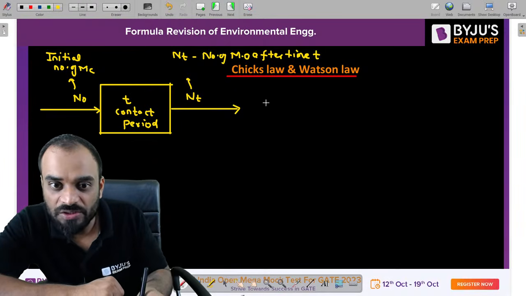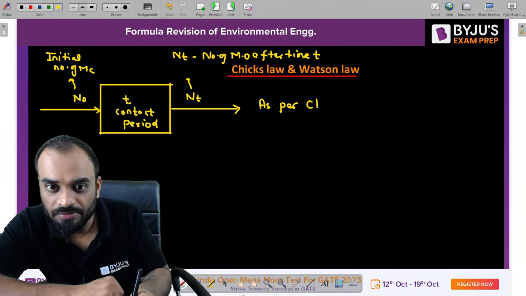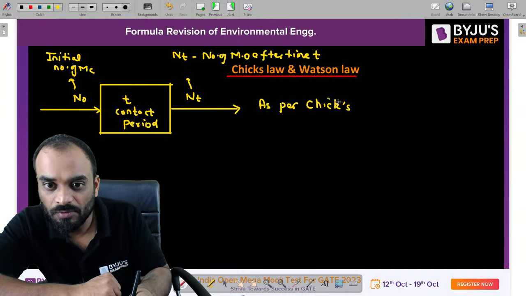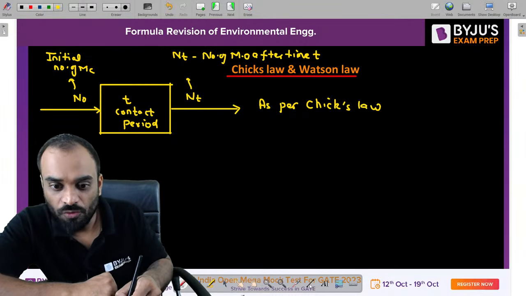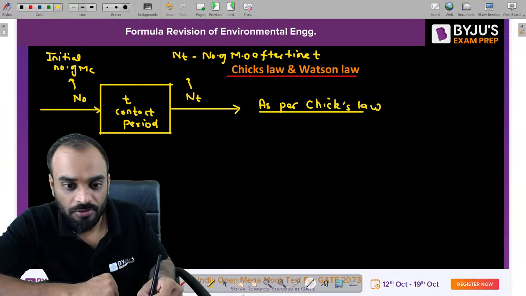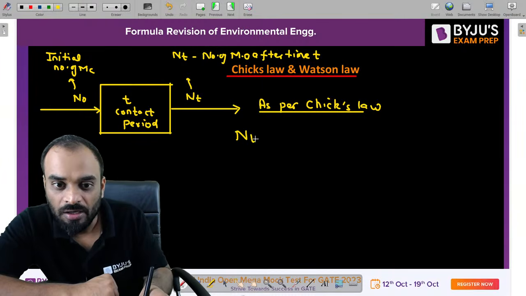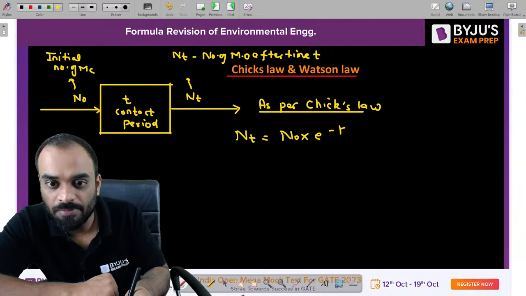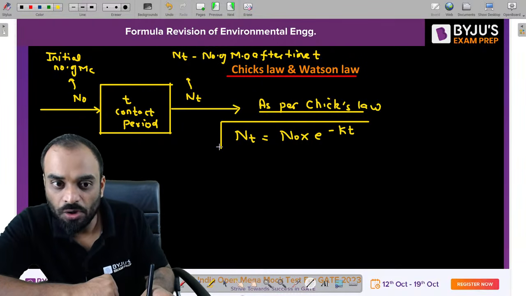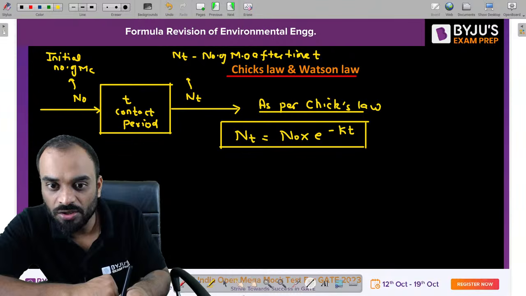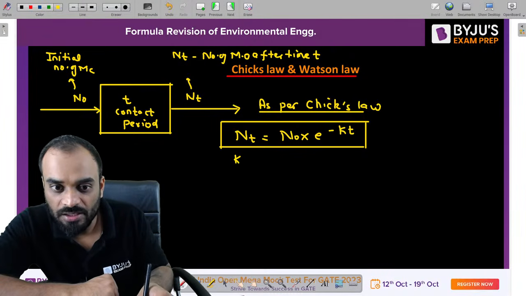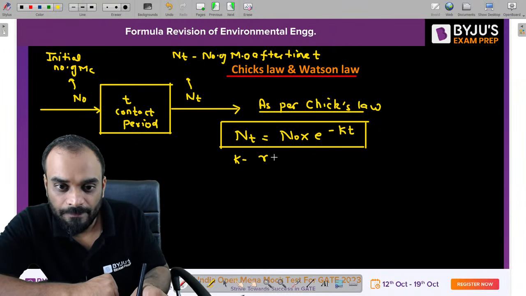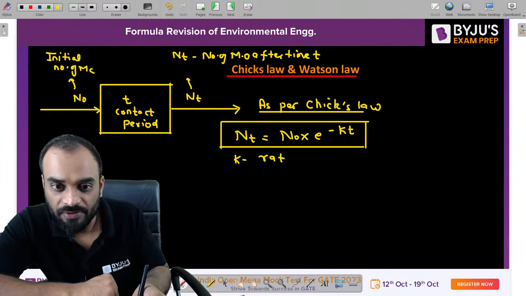So as per Chick's law, what should be the number of microorganisms after time t? It is N0 into e raised to power minus k into t. What is t? You know that. What is NT? You know that. What is N0? You know that. What is K? That is the rate of disinfection.